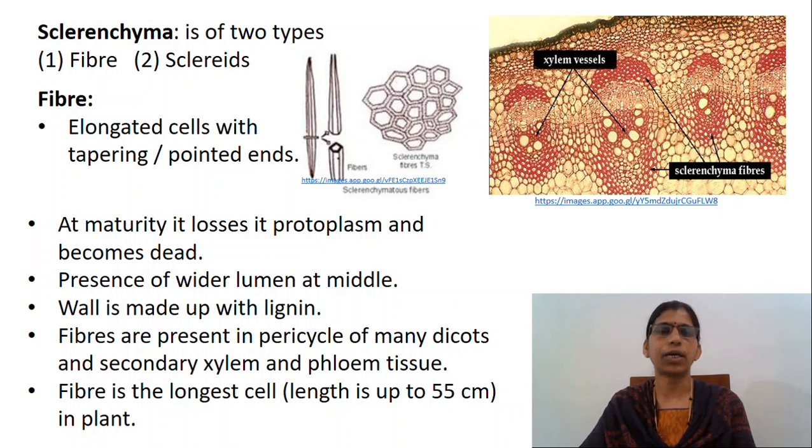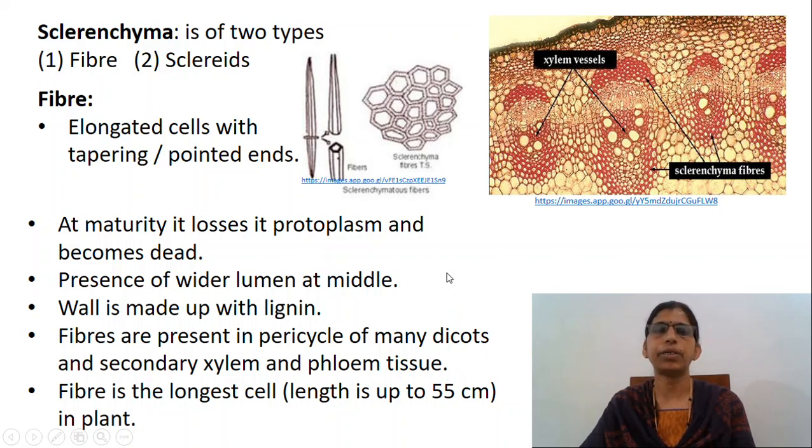Sclerenchyma is of two types, that is, fibers and sclereids. Fibers are very much elongate sclerenchyma cells, usually with pointed needle-like ends. The fibers may measure as much as 55 centimeters in length. Typical fibers have acute ends.